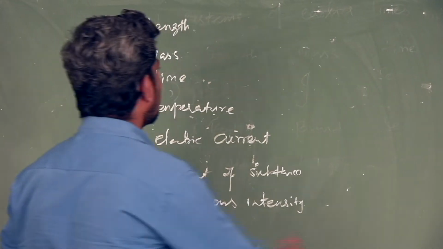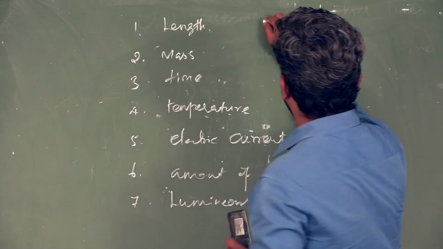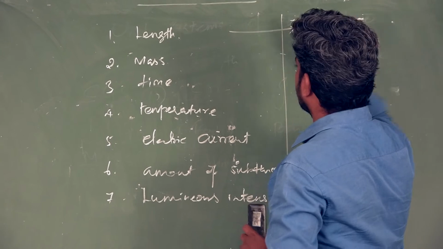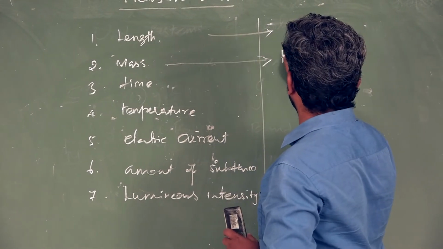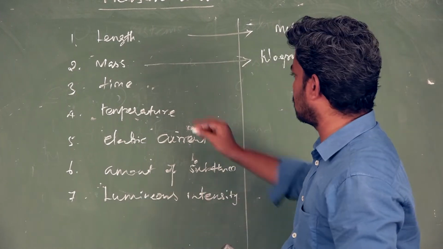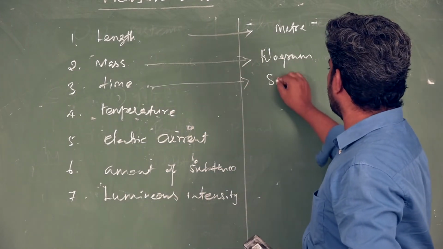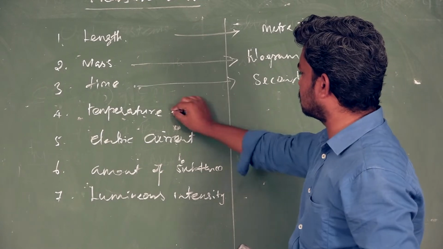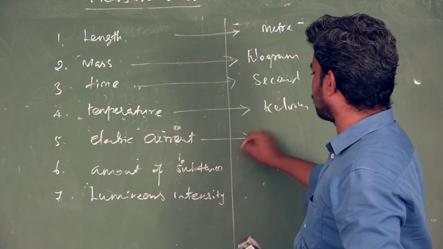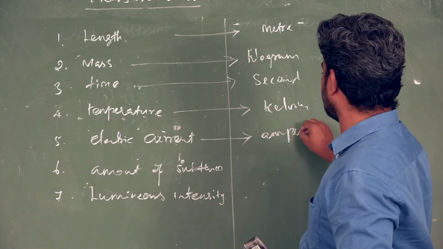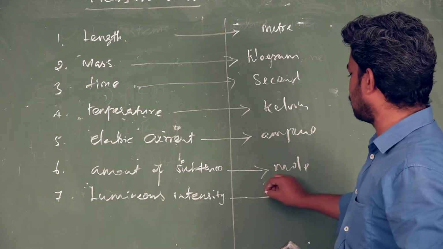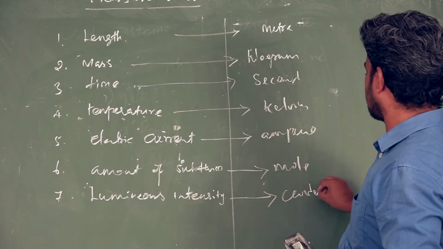This is a quantity. So what is the unit? Length, unit meter. What is the unit of mass? Kilogram. In the SI system, it's very important. Unit of time is second. Unit of temperature is Kelvin. Unit of electric current is ampere. Amount of substance, mole. Luminous intensity, candela.